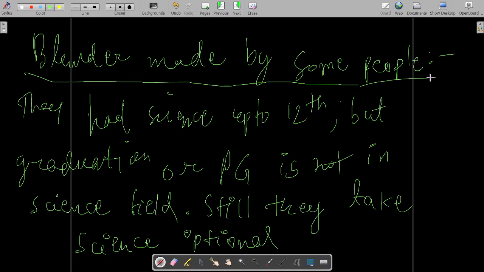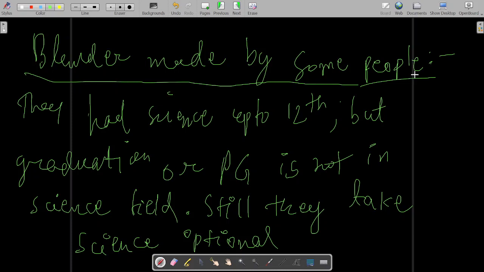They had science in their curriculum only up to the 12th standard, and after 12th standard they quit science. But now as UPSC is more rewarding in science optionals, they are planning to take science optional now. Suppose someone had maths up to the 12th standard, or someone had physics up to the 12th standard, and he or she now wants to take the same optional in UPSC.